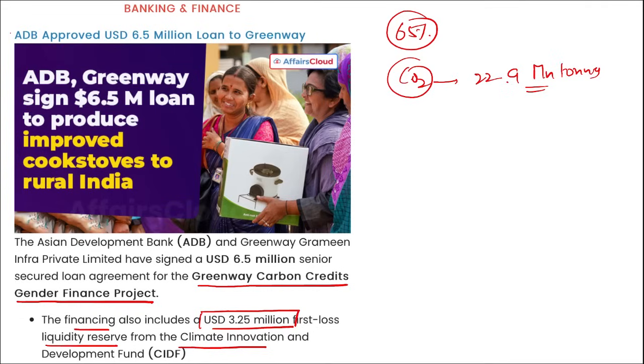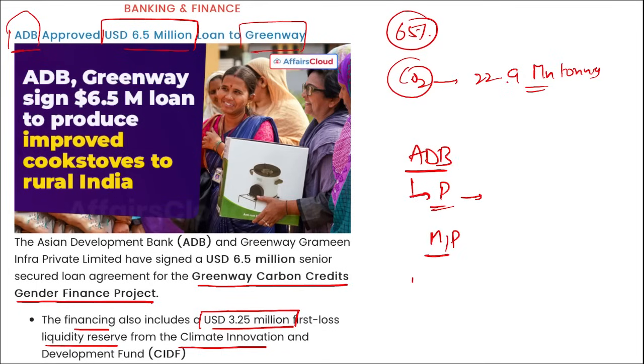Correct? And pollution free. So coming back, it is Asian Development Bank. They have approved a $6.5 million loan for this greenway, and this is for providing improved cook stoves to rural India that will be reducing the pollution. And if we talk about Asian Development Bank, who is the president here? Masatsugu Asakawa. Headquarter is in Manila, Philippines, and it was established in 1966.